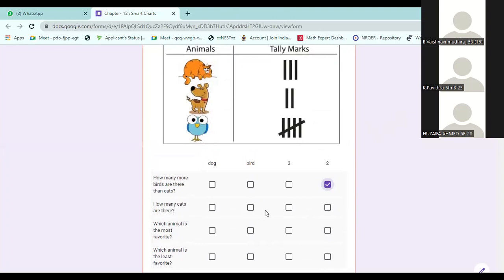Total, how many cats are there? So direct question. 3. Which animal is the most favorite? Sir, bird is the most favorite, the number is more. Least is dog. Sir, dog. That's all. That's the answer.